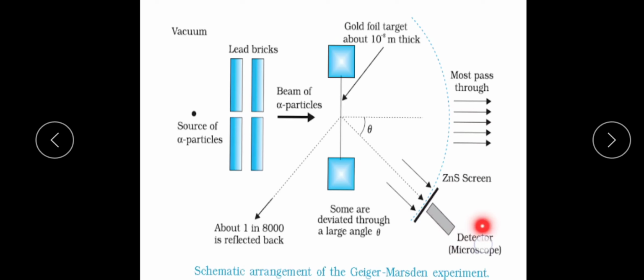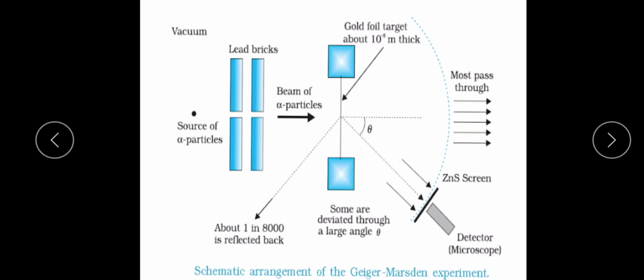This is a detector. Once the ray of alpha particles falls on the gold foil, they are scattered in different directions, like this or like this, and these scattered alpha particles are observed with the help of this detector. This detector is rotatable, or movable, and can rotate like this or like this.